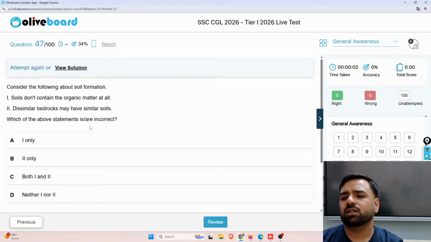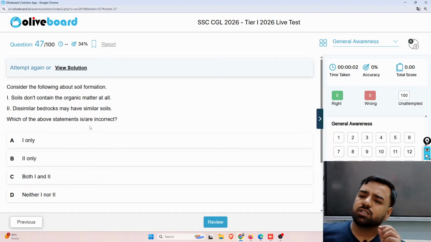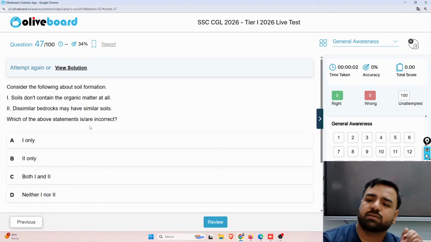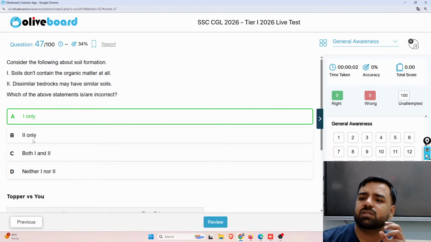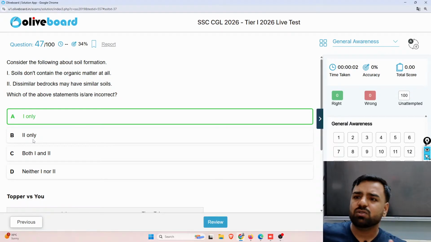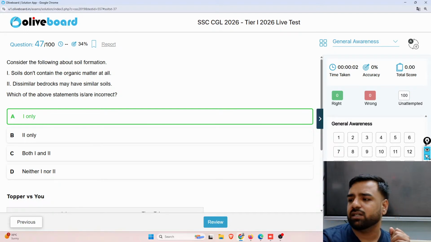Consider the following about the soil formation. So statement number one is, soil doesn't contain the organic matter at all. Statement number two, dissimilar bed rocks may have similar soils. So which statement is incorrect? So guys, we are asked about incorrection. So option number A is absolutely incorrect. Why? Because soil contains the organic matter. How do plants grow? It has all those organic matters. It has everything, because of this life is supported. So yes, option number one is incorrect, guys. Next,